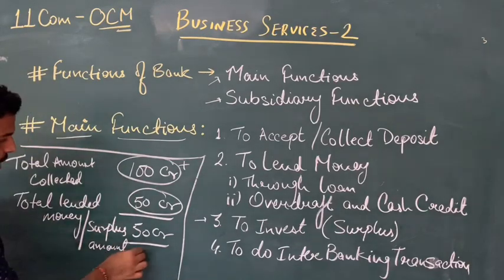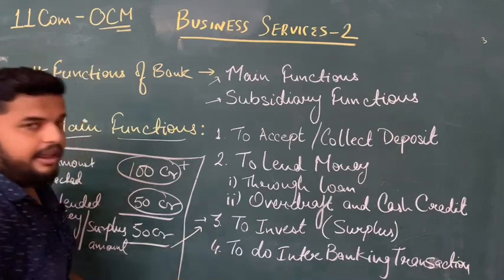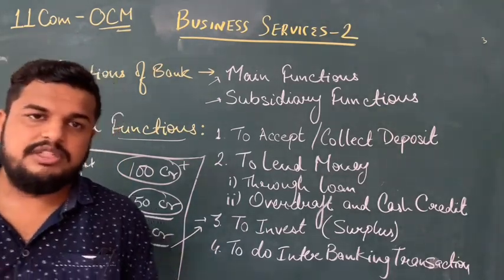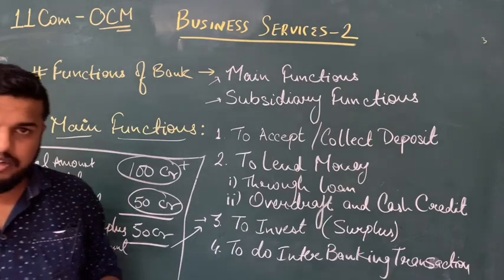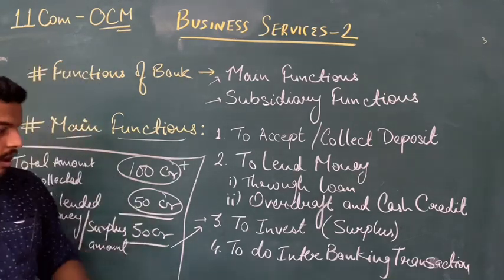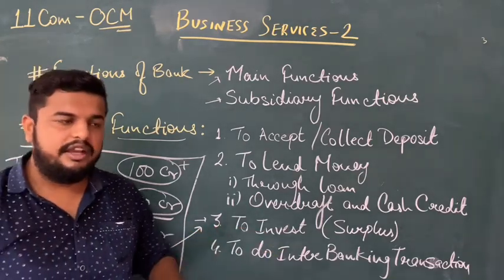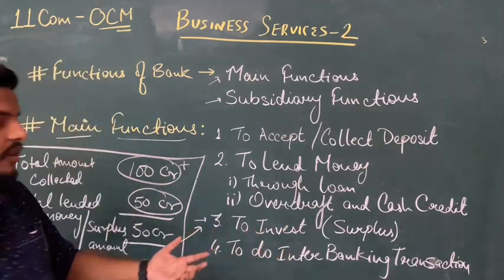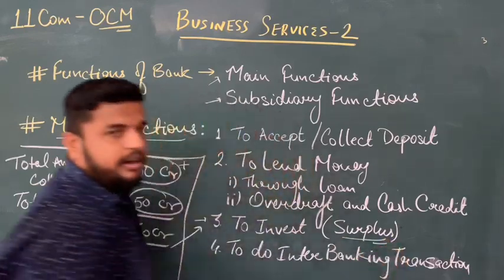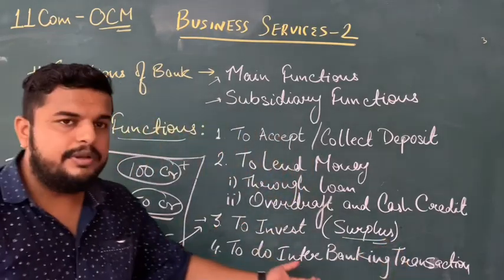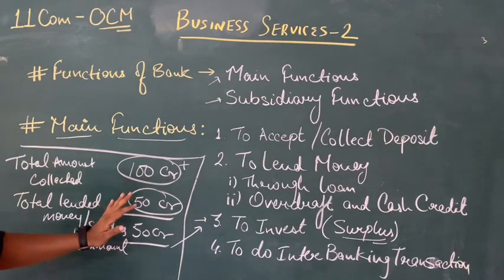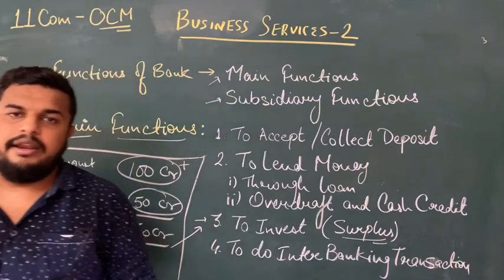The bank invests this amount in proper, stable or debt funds which do not have any risk attached to them, or have very little risk. So the third function is to invest: the investment is done only for the surplus amount of fund, not for all or the whole fund. Clear? And the last function is to do interbanking transactions.